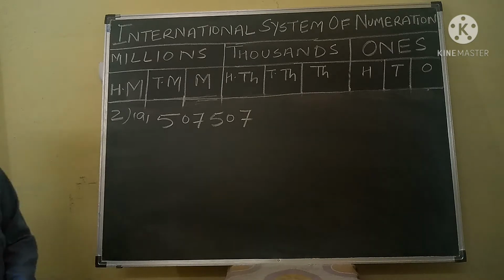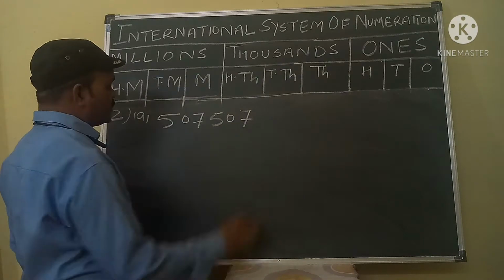My dear student, this is your second question. This question is: insert commas and write the following numbers in words in the international system. So in this question, first what will you do?